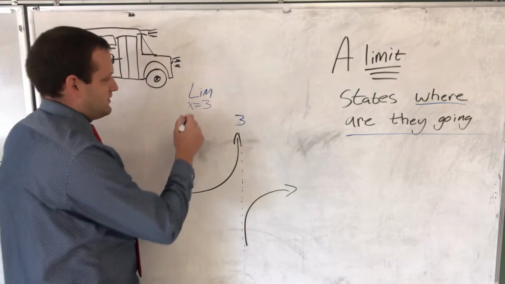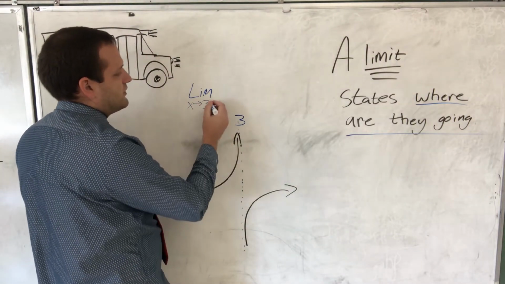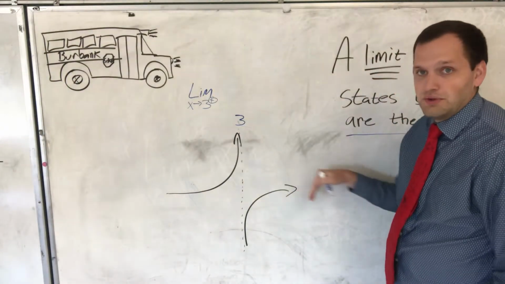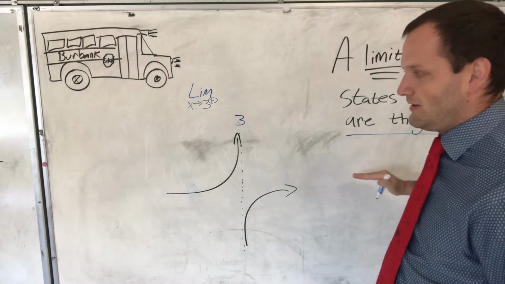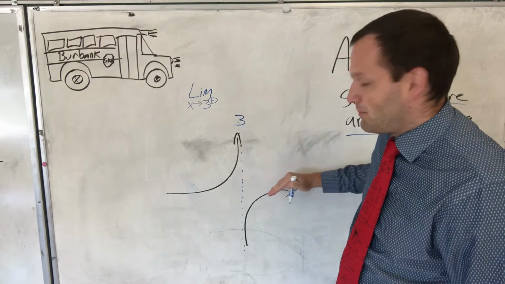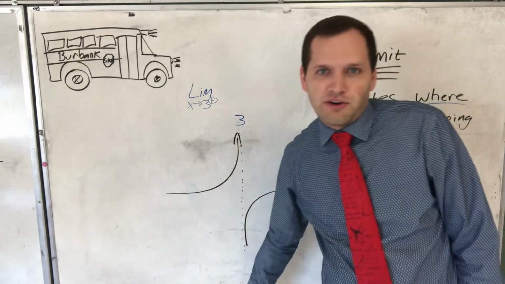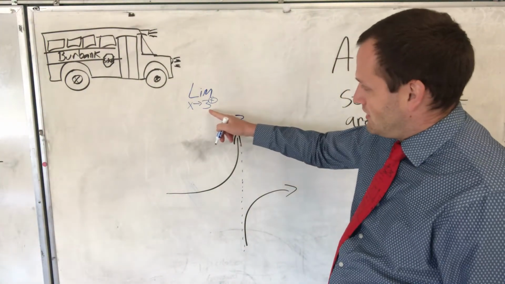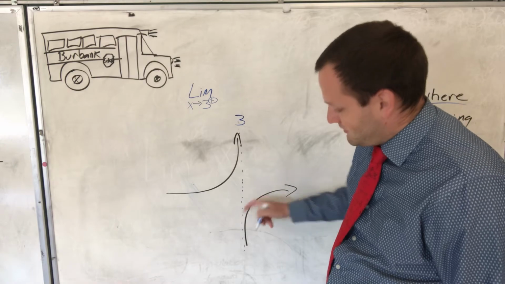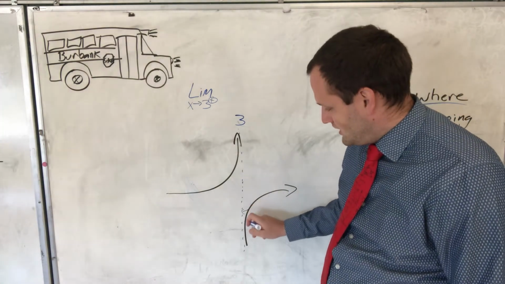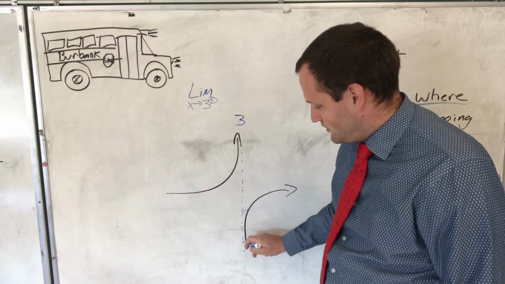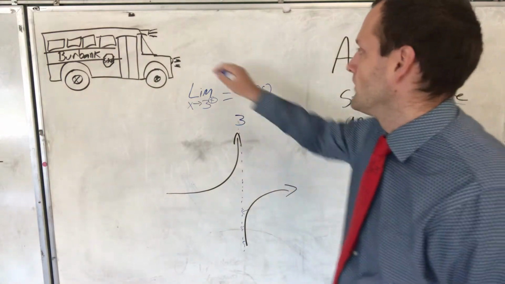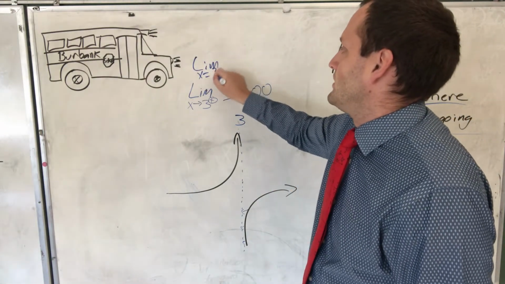But what would be my limit as x approaches 3 from the positive side? Let me show you what that means. From the positive side would be over here, positive infinity. As we're coming from positive infinity, where does the graph go to? Does the graph go up or does it go down? It goes down. How far does it go down? Forever and ever and ever. And that's at 3. So as we're approaching x equals 3 from the positive side, as we're getting closer and closer, we are going towards negative infinity, okay? The limit at x equals 3 does not exist.